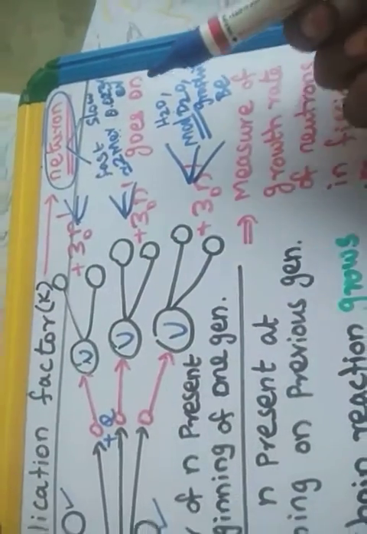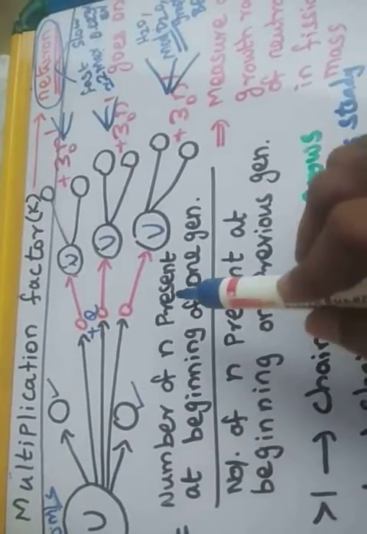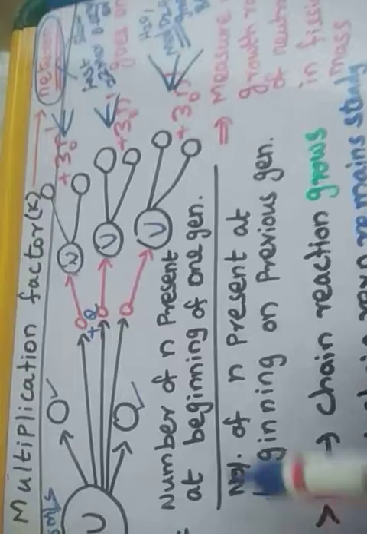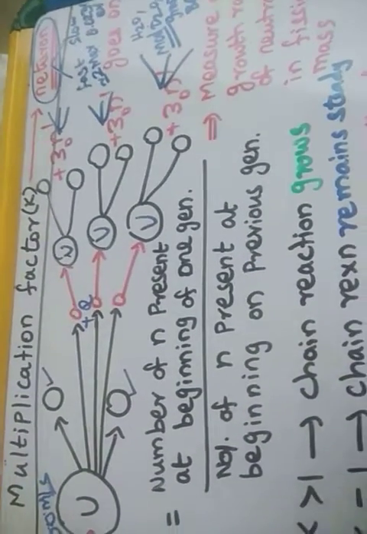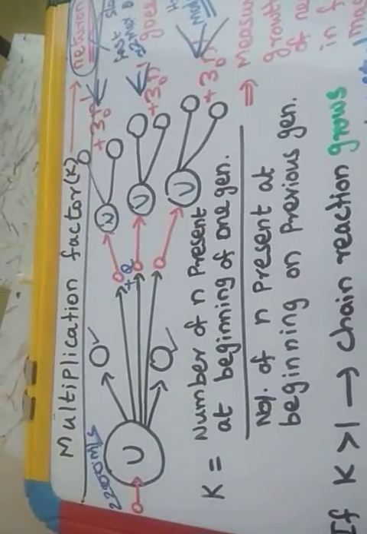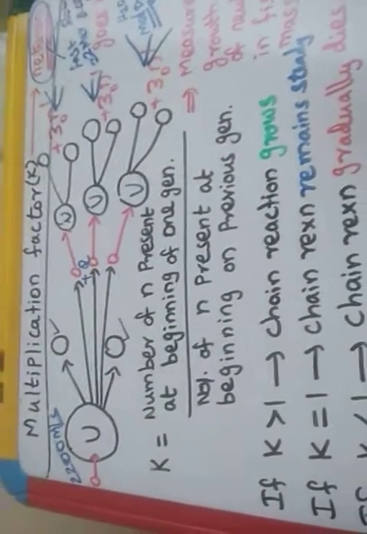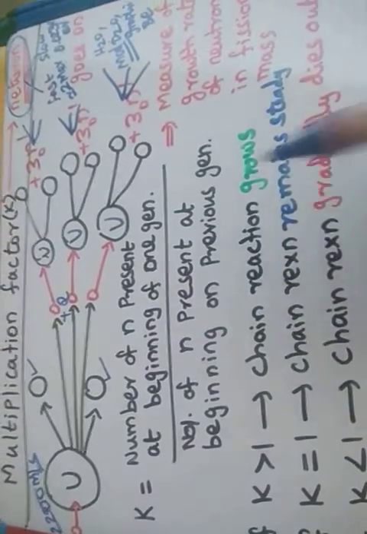By using this nuclear fission reaction, which is an uncontrolled chain reaction, we have the multiplication factor. The number of neutrons present in the beginning of one generation divided by the number of neutrons present in the beginning of the previous generation is called the multiplication factor. If K is greater than 1, the chain reaction grows. I will give one example.